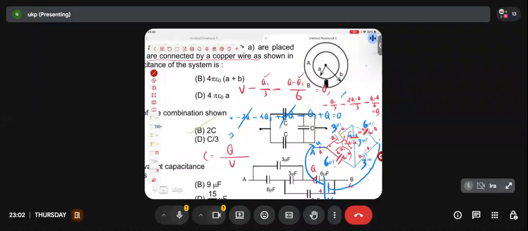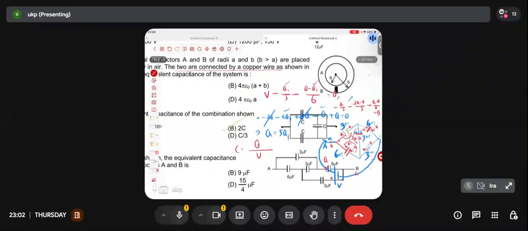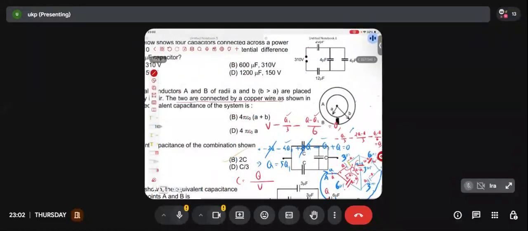So am I getting Q equal to minus 4Q1 minus 5Q1? Am I getting Q equal to 5Q1? Anyone confirm me once? Am I getting Q equal to 5Q1? Yes or no? Everyone is getting the same result? Yes, sir. Okay? Now in this equation, let's replace Q1 by Q by 5. So what I'll be getting?